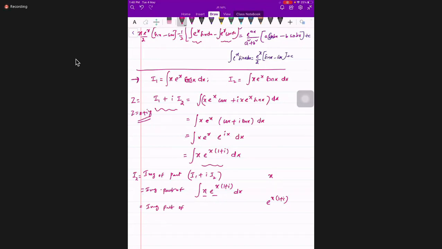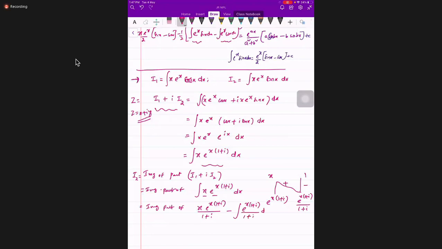e power x into 1 plus i divided by 1 plus i. x e power x into 1 plus i by 1 plus i, minus 1 by 1 plus i.